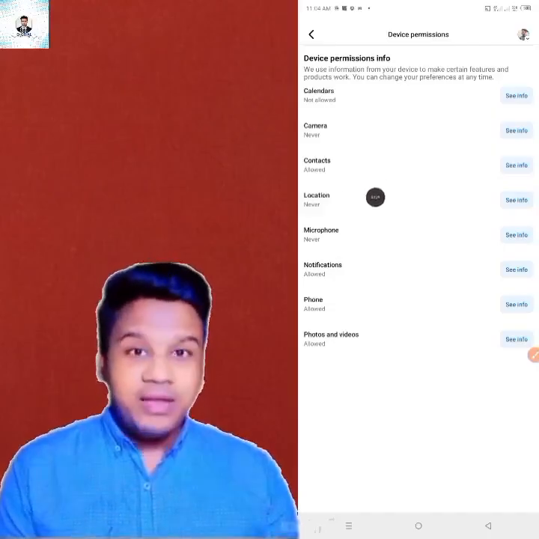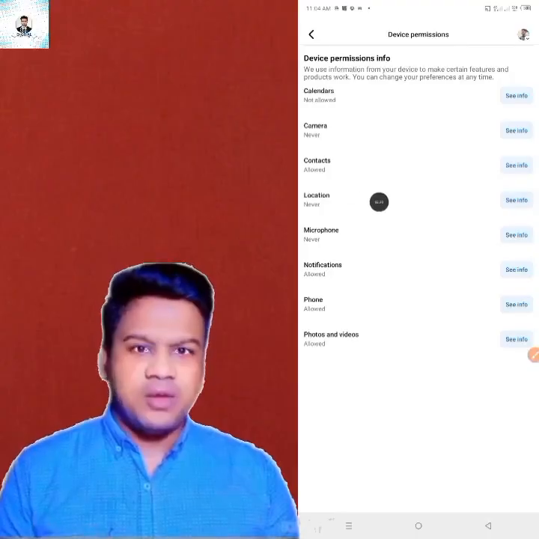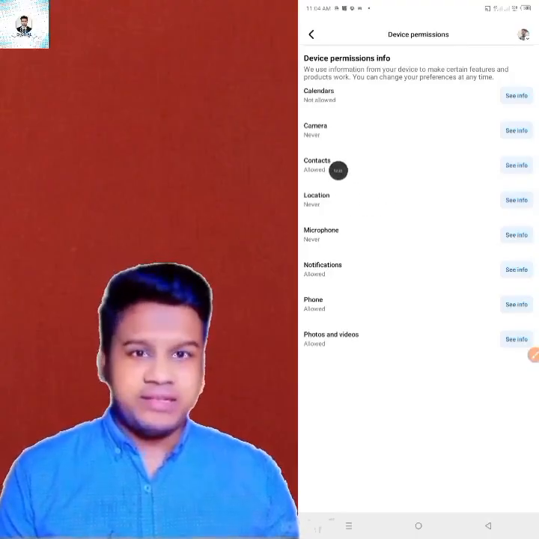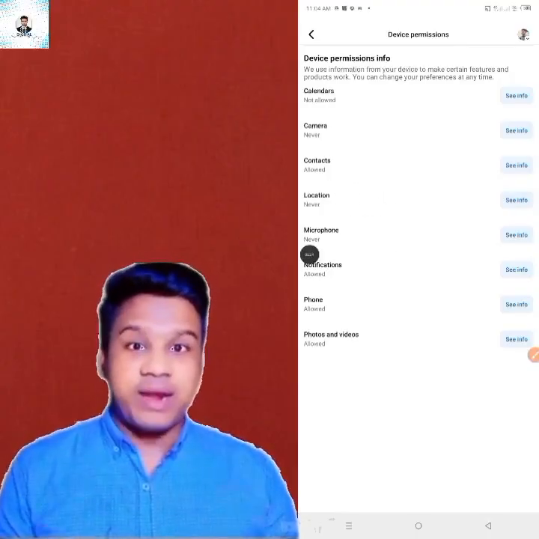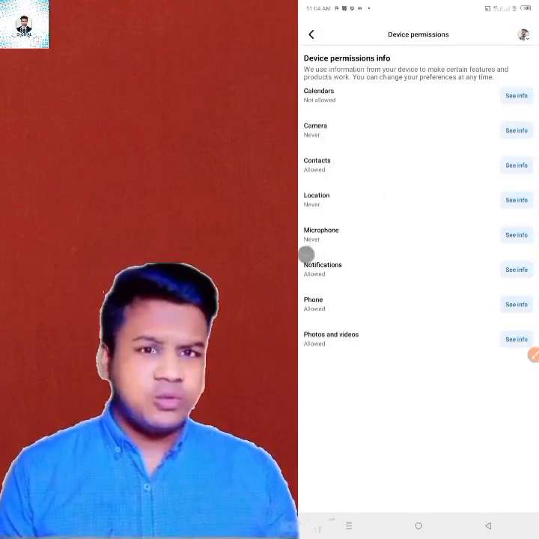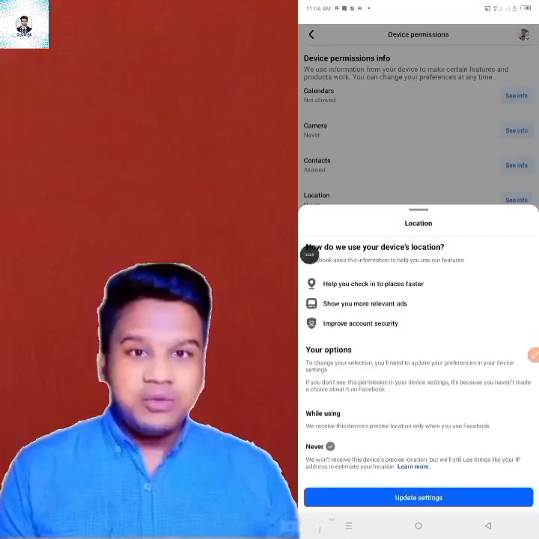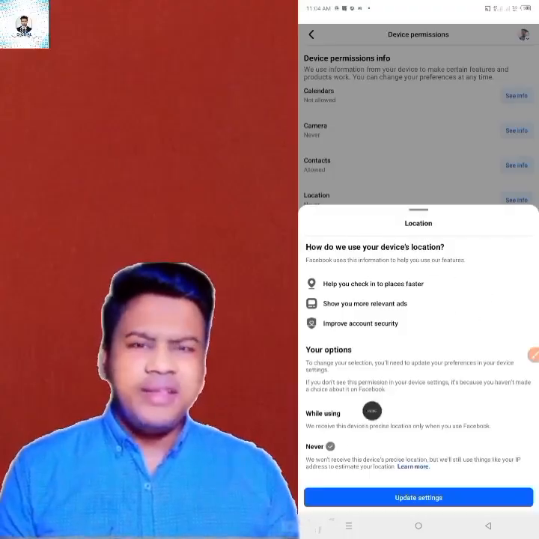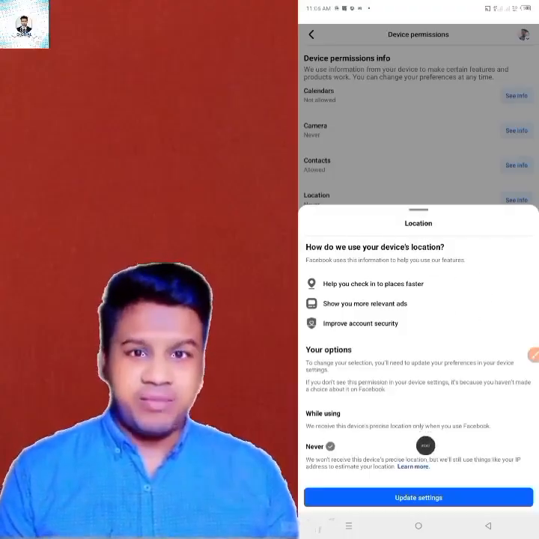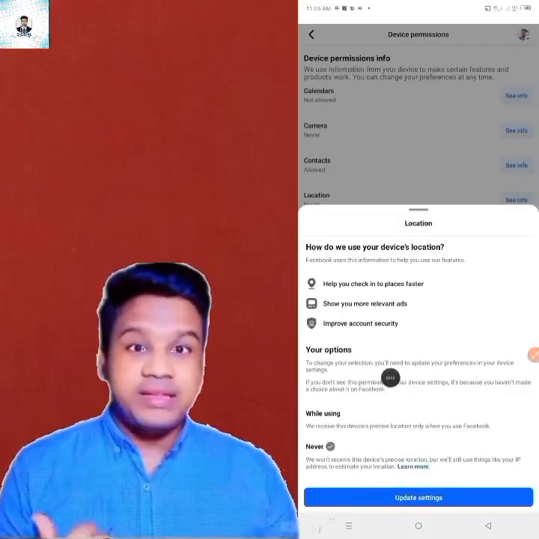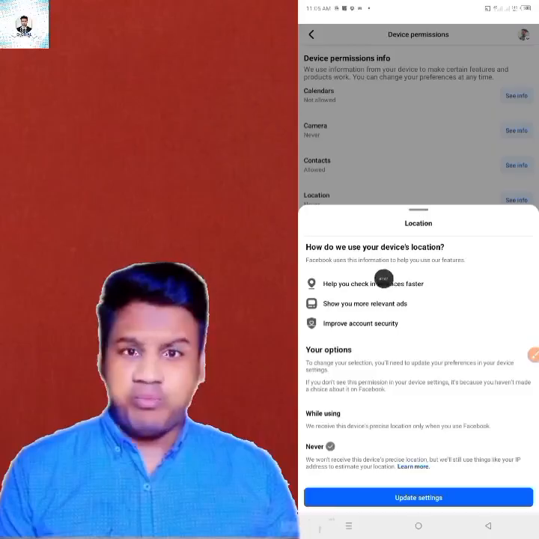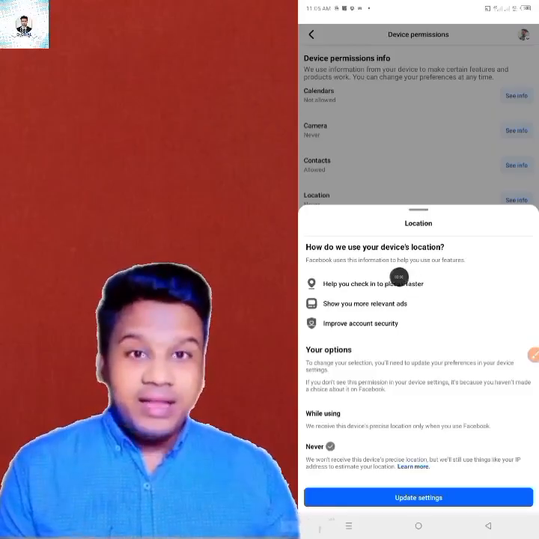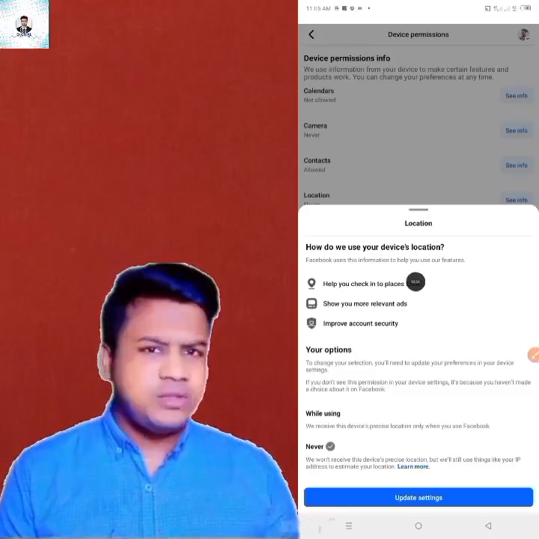So you will not allow this location option here in any way. Now I am showing you by clicking on See information here. You can see here that the Never option is selected. If you click on Update settings and allow it, then everyone will be able to track your current location.